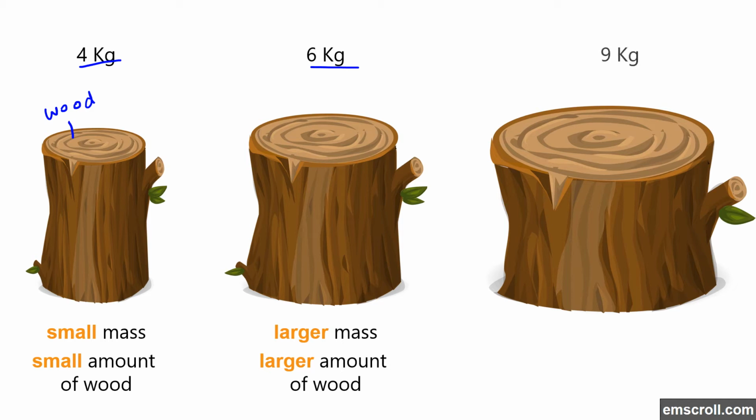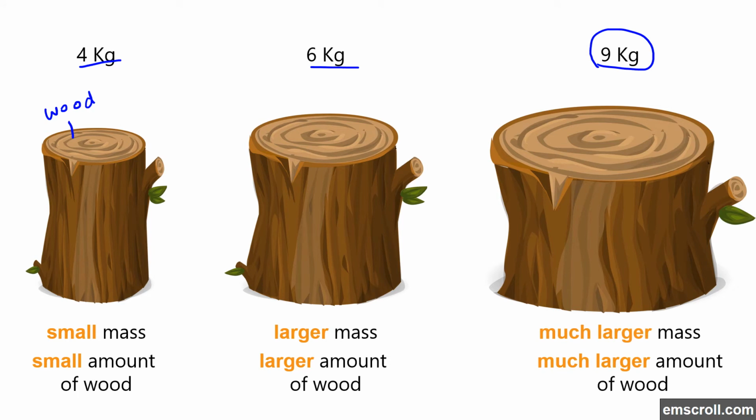The last one has a mass of 9 kilograms, so it has much larger mass because it has a much larger amount of wood. So we can say that this piece of wood has greater mass than this piece, and this piece has greater mass than the first small piece.